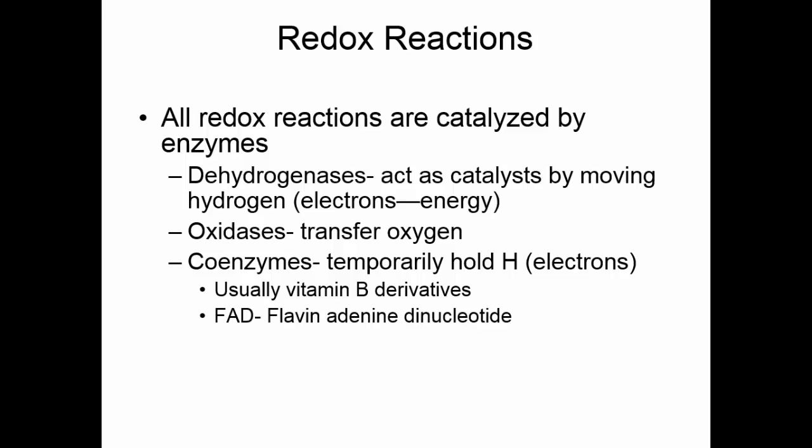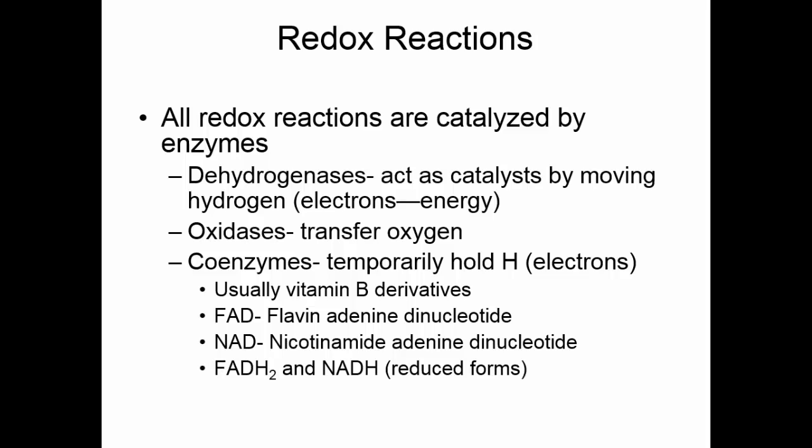FAD, or flavin adenine dinucleotide, and NAD, or nicotinamide adenine dinucleotide, are two very common ones we see in metabolism. These are their oxidized state. When they're reduced, they have picked up electrons, and we know that they've picked up electrons because these hydrogens have suddenly appeared. These hydrogens, remember, are carrying the electrons.